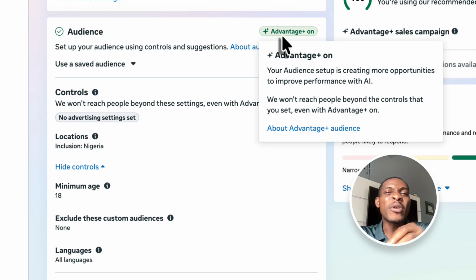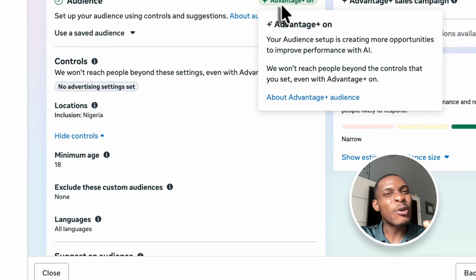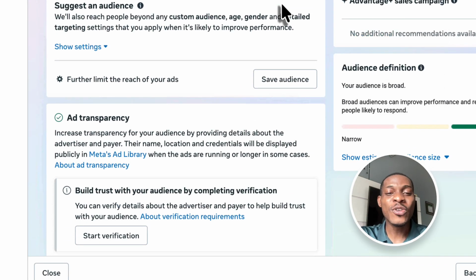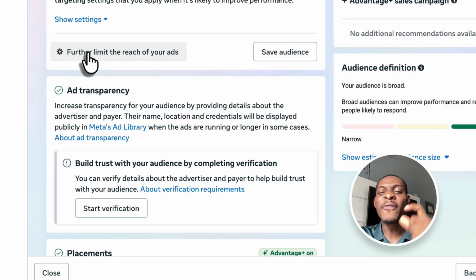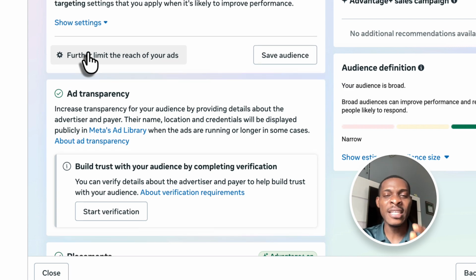So it will give us the opportunity to do what? To select our custom audiences. How can that be done? Scroll down and you see this button that says further limit the reach of your ads. Now it's possible that on your own ads manager section, you are not seeing this button here.